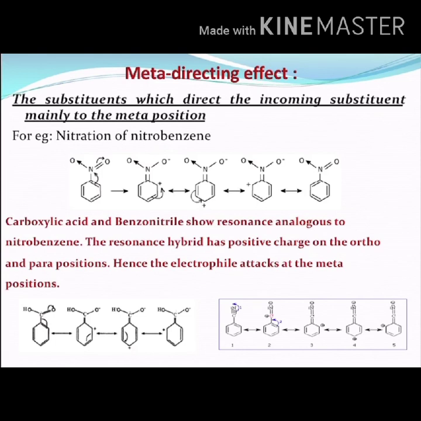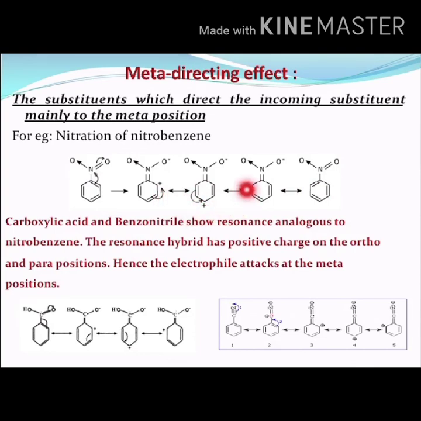The ortho and para positions of the resonance structures have a positive charge, and the electrophile will not attack at these positions. Okay, so here the ortho and para positions will have a positive charge.